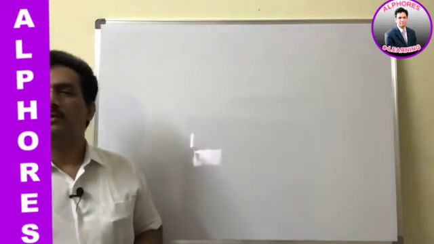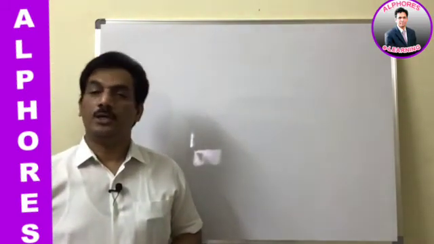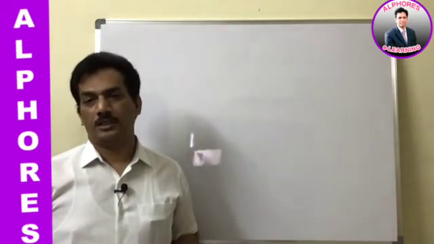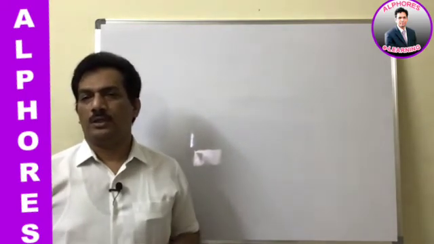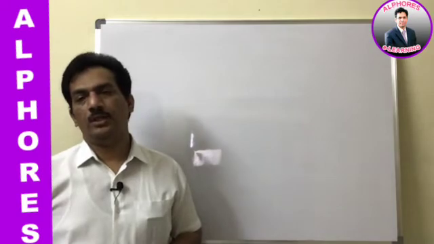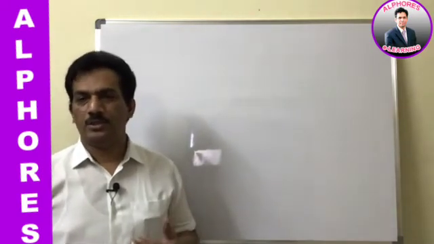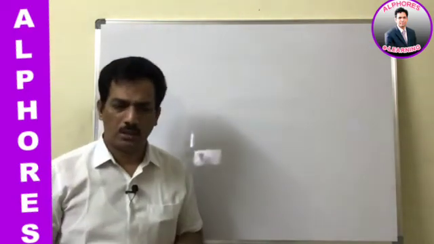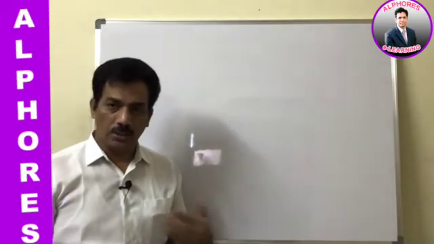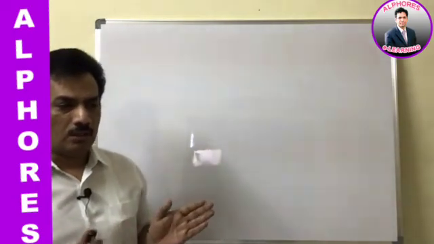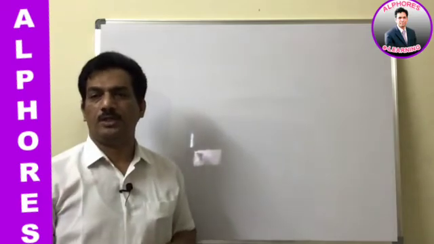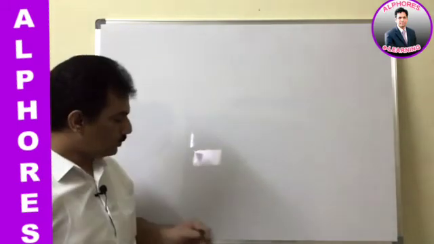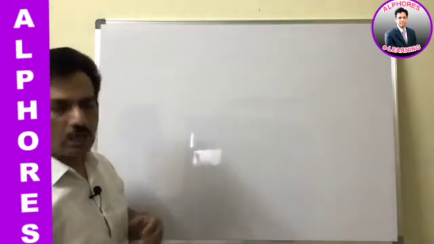In the previous session we completed the discussion on the preparations of ethers and the different mechanisms involved, and the byproduct: sometimes we can expect alkene when we are using dehydrating agents. Within the molecule, when dehydration happens, it leads to alkene formation. So all the conditions, temperatures, catalysts, substrates and reagents required for the preparation of ethers have been discussed in the previous class. Clear? And now let us move to the properties of these ethers, both physical and chemical.